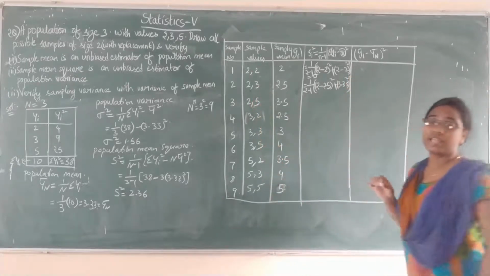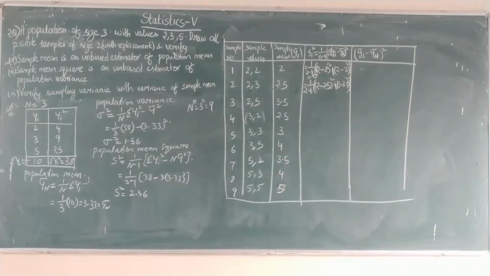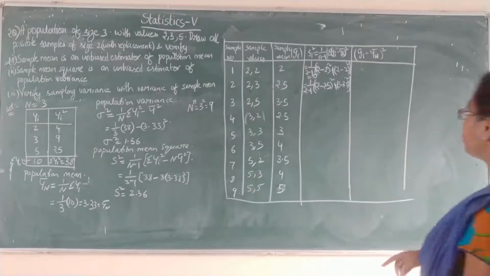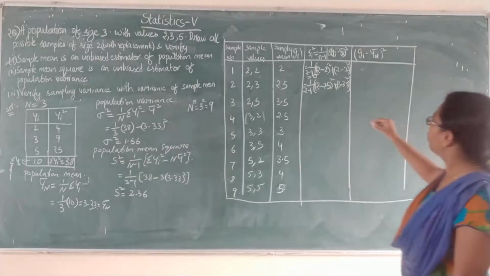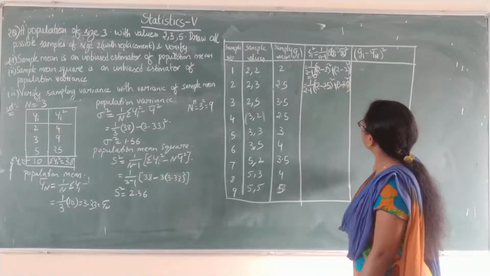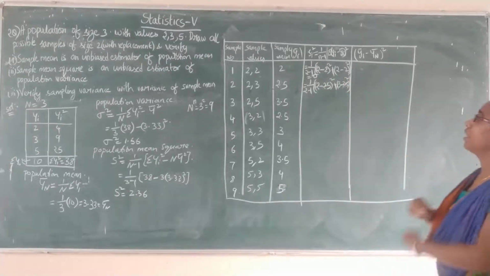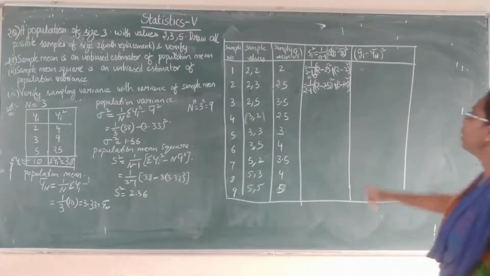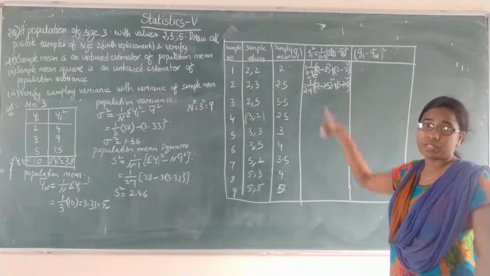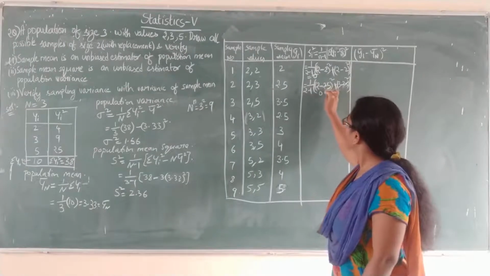So this is the Si square value. You have to use the formula for each and every sample. You have 2 values, so you will be adding the 2 values. So the second value, 2 minus 2.5 is minus 0.5, squared, plus here also 3 minus 3.5 is minus 0.5. So 0.25 plus 0.25, you get 0.5 only. 0.5 divided by 2 minus 1, which is 1. So this answer is 0.5.